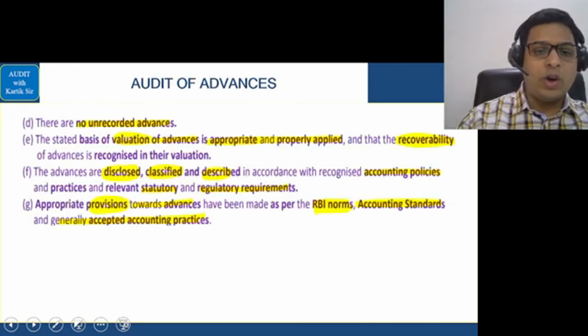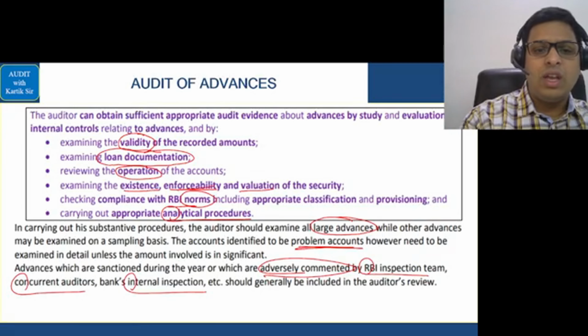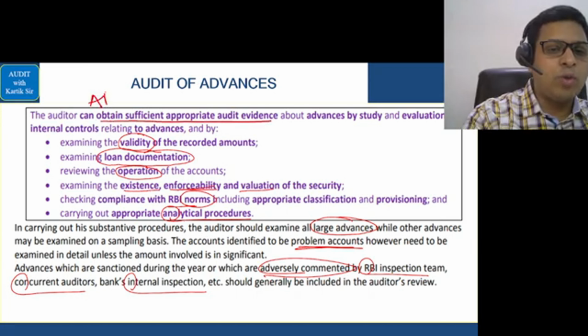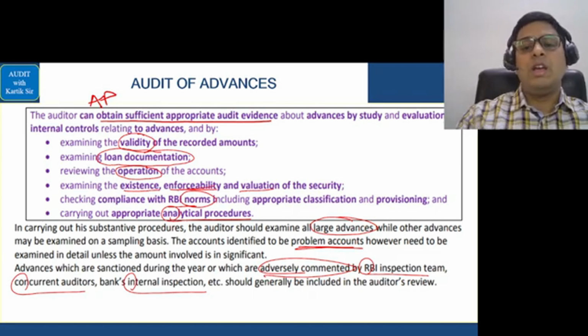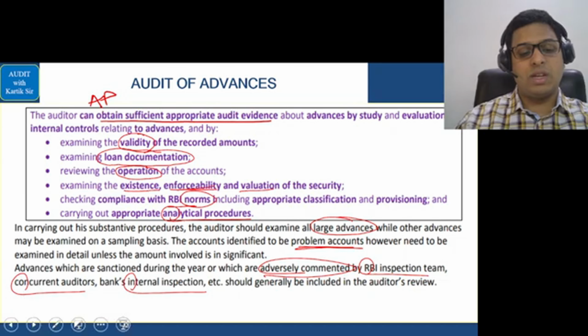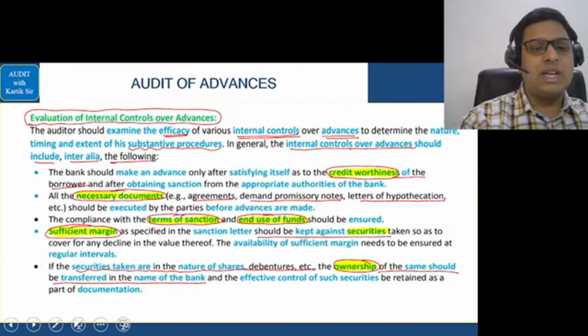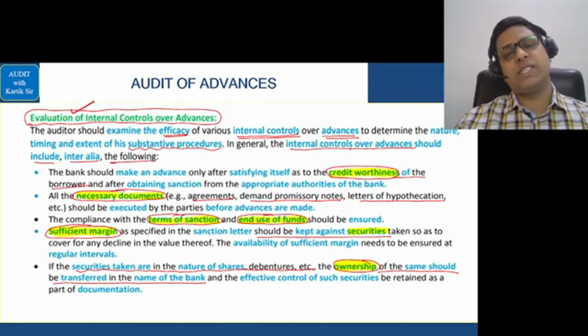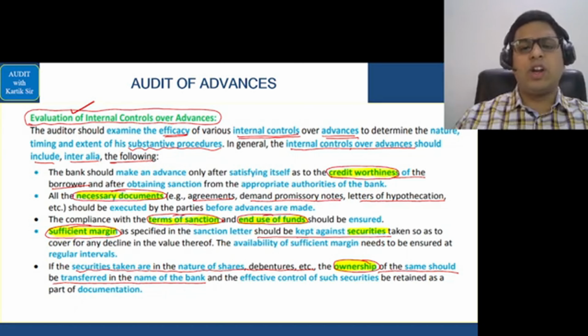Second is what audit procedure should the auditor do? See, what audit procedure should the auditor do in order to obtain sufficient appropriate audit evidence? For that, the auditor will do some audit procedures. So what audit procedure should the auditor do in order to obtain evidence regarding advances? That is the second question. And the third question that should be there in your mind is evaluation of internal control over advances. We'll complete the evaluation of internal control over advances first.